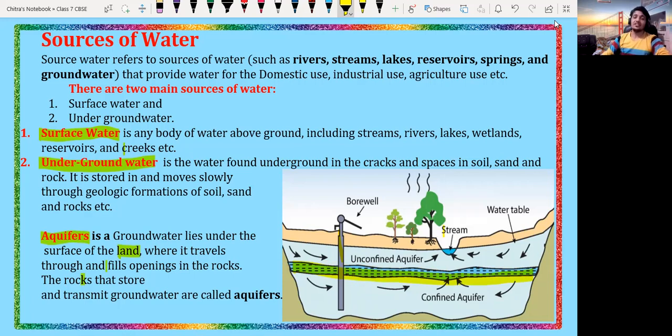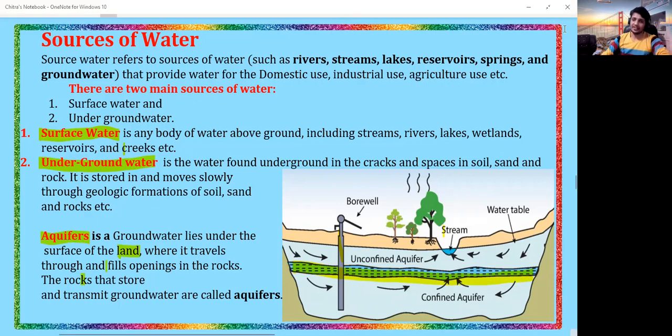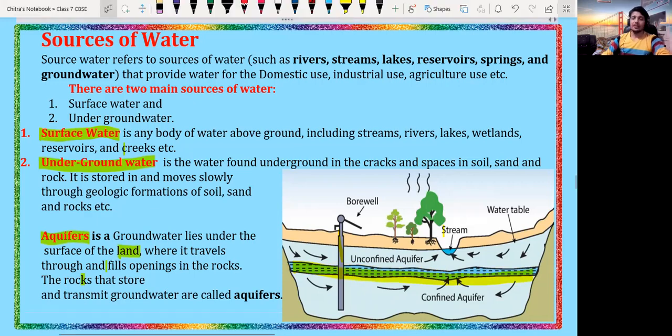Let's discuss the next slide, where we will discuss the sources of water in detail. If you have not taken a screenshot yet, do take a screenshot and write it down in your notebook. You will get all the answers to your questions from here.